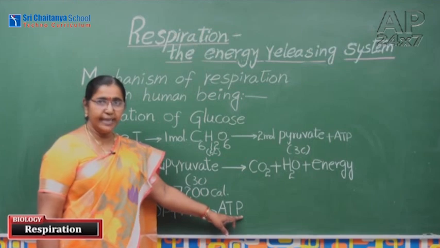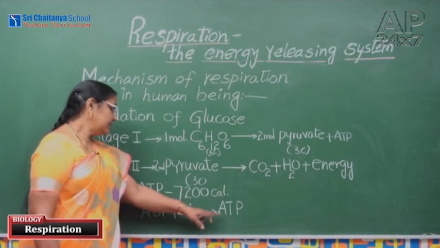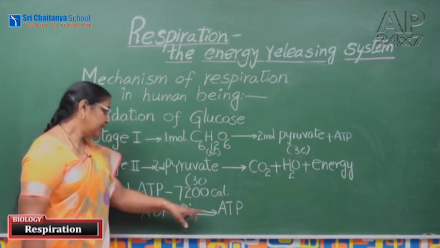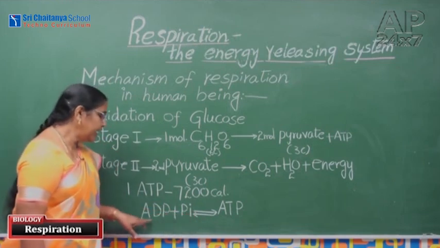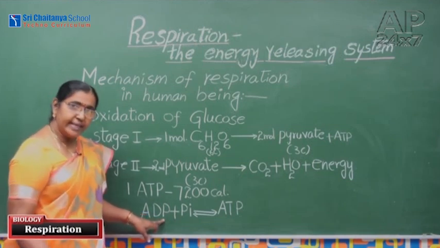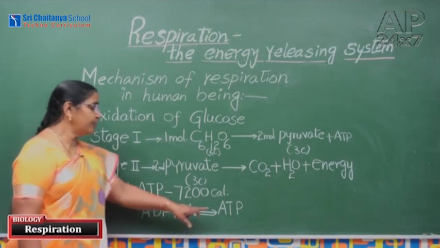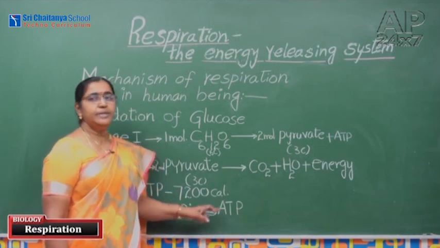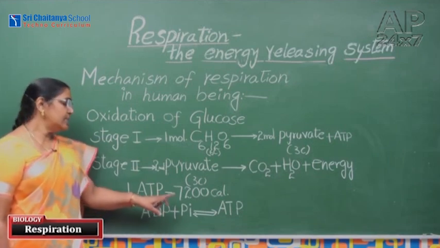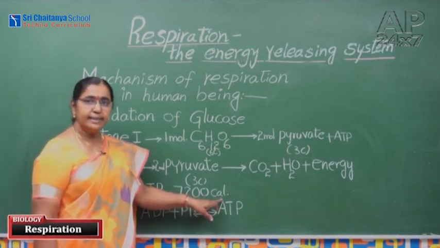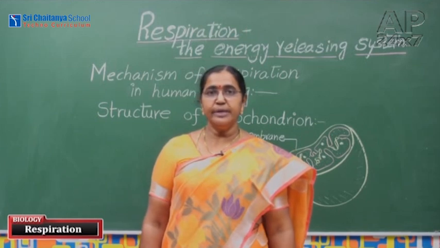Whenever the cell requires energy, the energy will be released from this phosphate bond, and this is the reverse reaction, that is ATP gives rise to phosphate ion, that is energy is released, and ADP is formed. Again, when energy is available, that energy is fixed on phosphate, added to ADP to form ATP. These ATPs are stored in the mitochondria. 1 ATP is equal to 7200 calories energy.